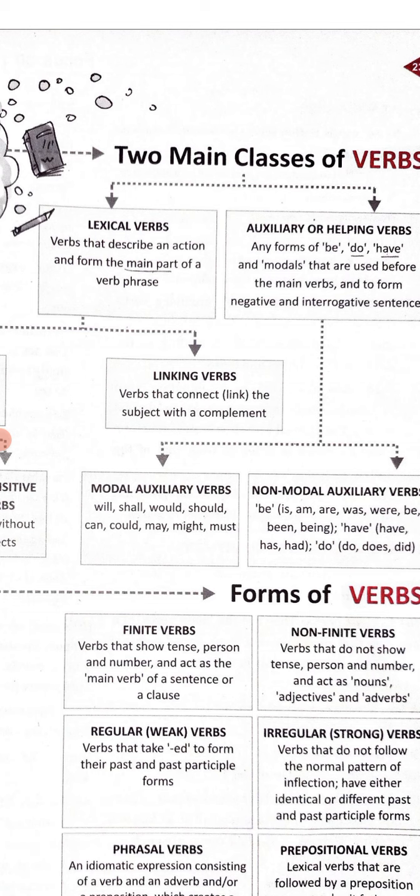Suppose I say, Rohan is playing basketball. Here the subject is Rohan, and what he is doing, playing, the action, is your verb. It's the main verb, and is is a helping verb. So this is how the two main classes of verbs work.